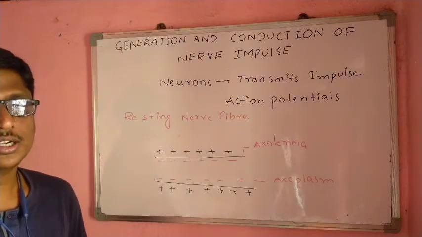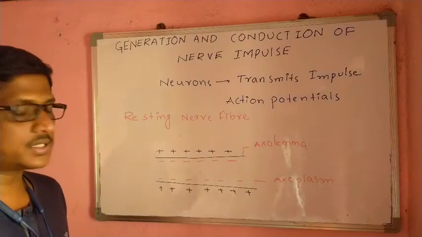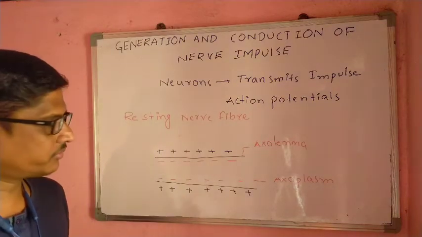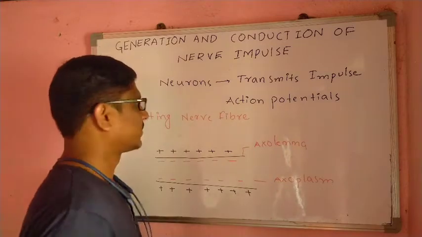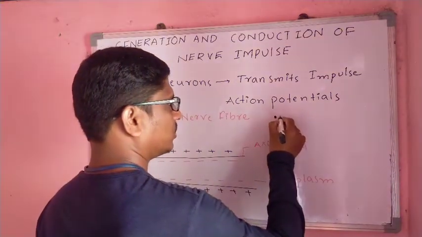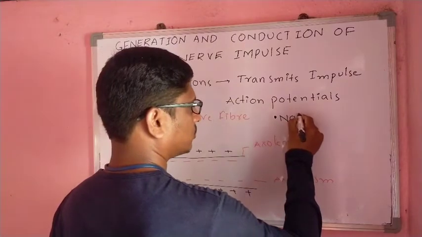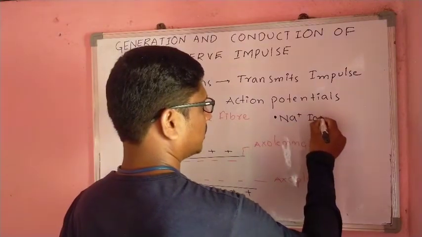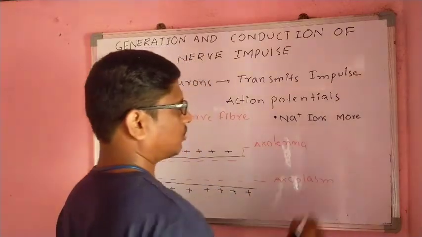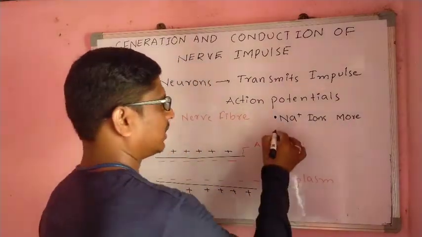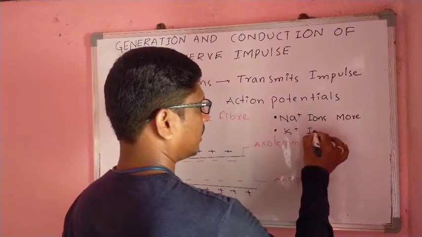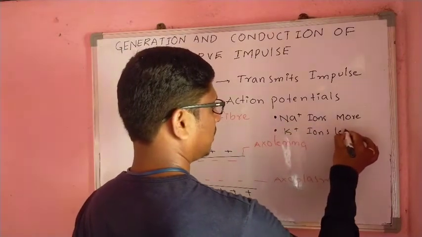Why does it get positive outside and negative inside? There are a few reasons. In the resting nerve fiber, the outside is positive because sodium ions are present in larger amounts outside, while potassium ions are less outside.